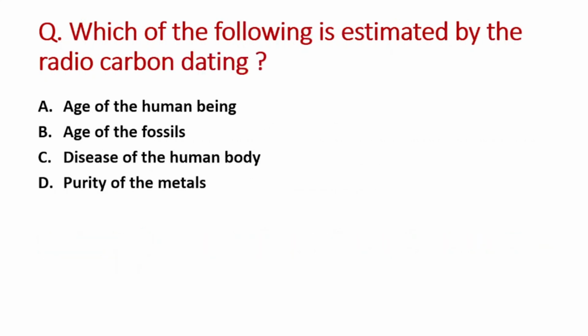Next question: which of the following is estimated by radiocarbon dating? A option is age of the human being, B option is age of the fossils, C option is disease of the human body, and D option is purity of the metals. So the right answer is option B, that is age of the fossils is estimated by the radiocarbon dating.